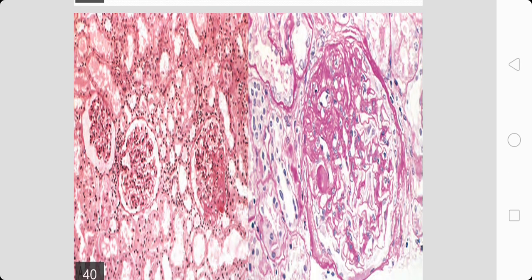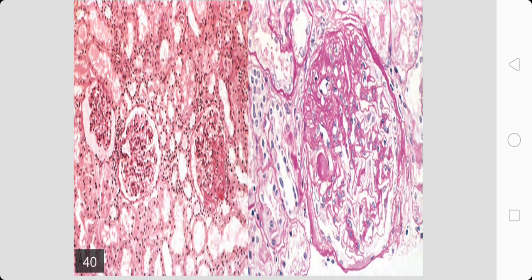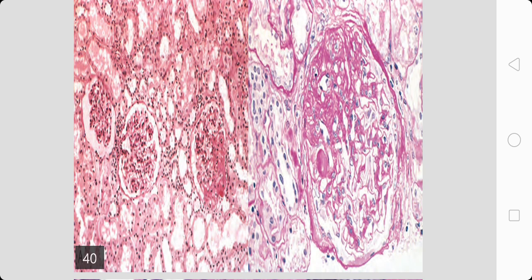This is the PAS staining of the lesions in focal segmental glomerulosclerosis. The left one is the low power view and the right one is the high power view. The left image shows a segmental sclerosis.